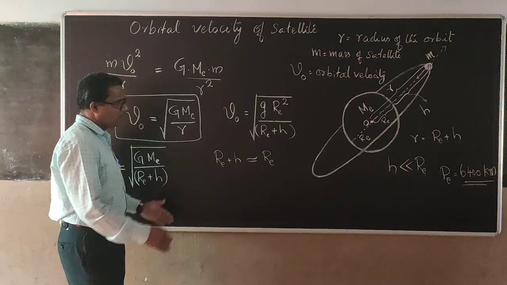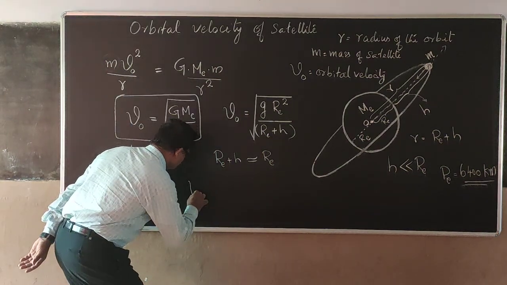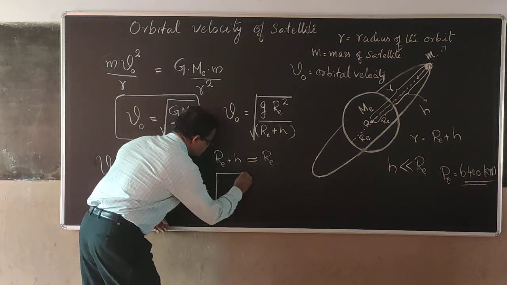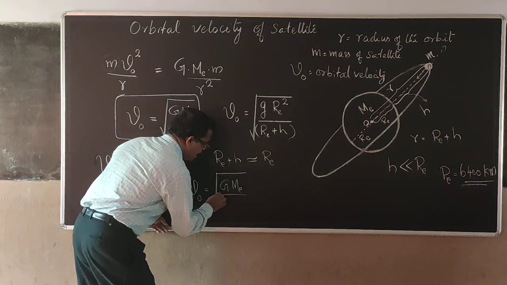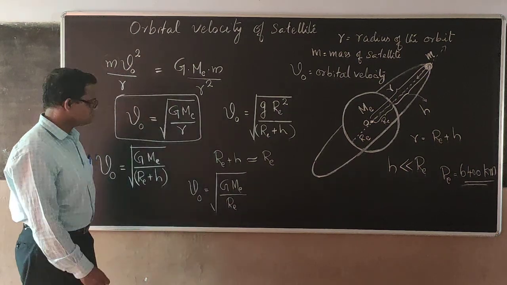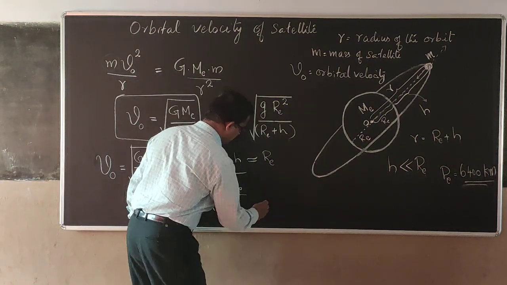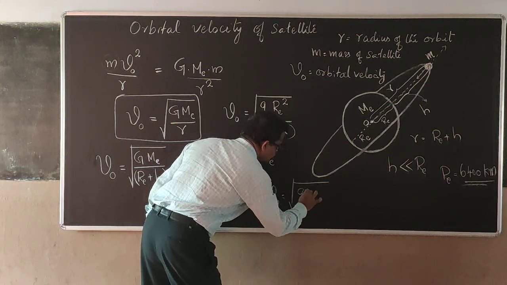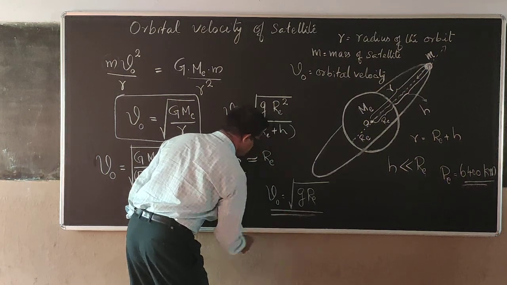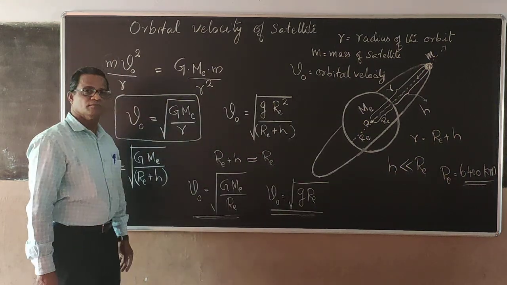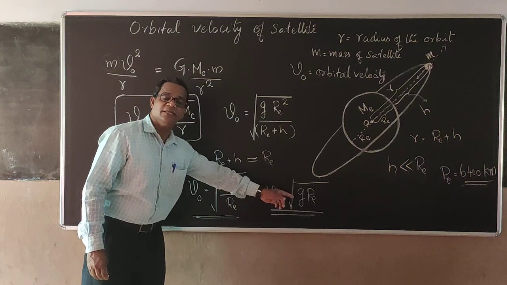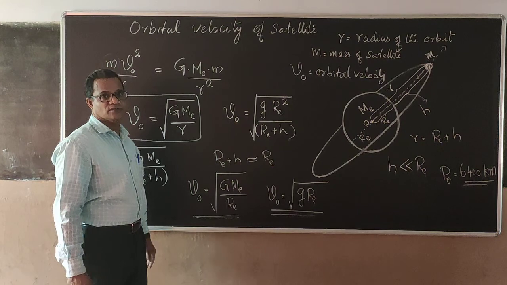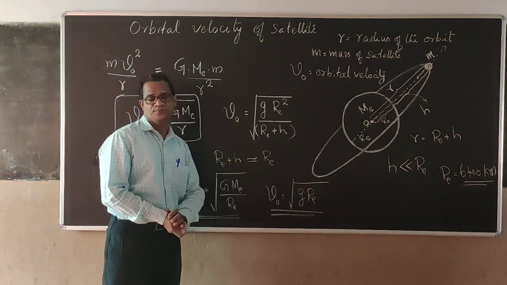Then the formula will be VO equal to root of GME by RE. And from this you get VO equal to root of small g into RE. These are the special cases. The satellite is moving close to the surface of the Earth. Only there you will be using this.